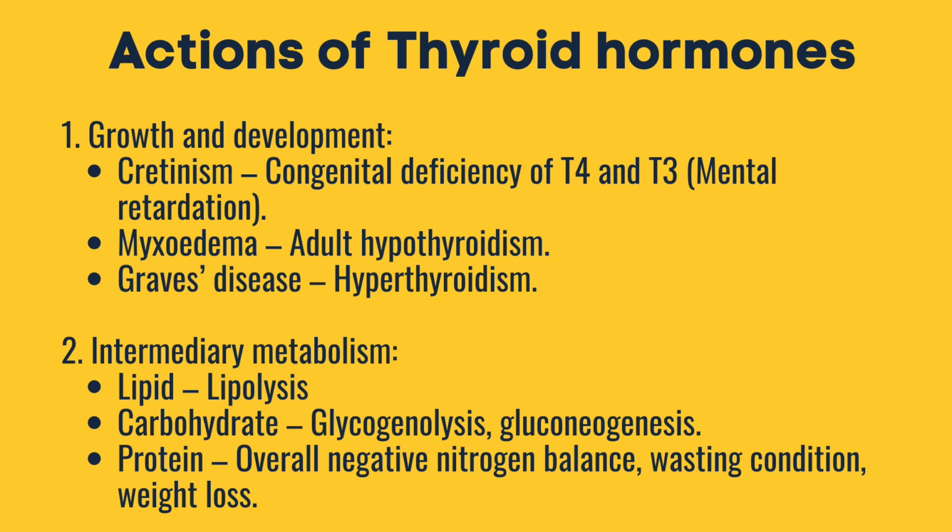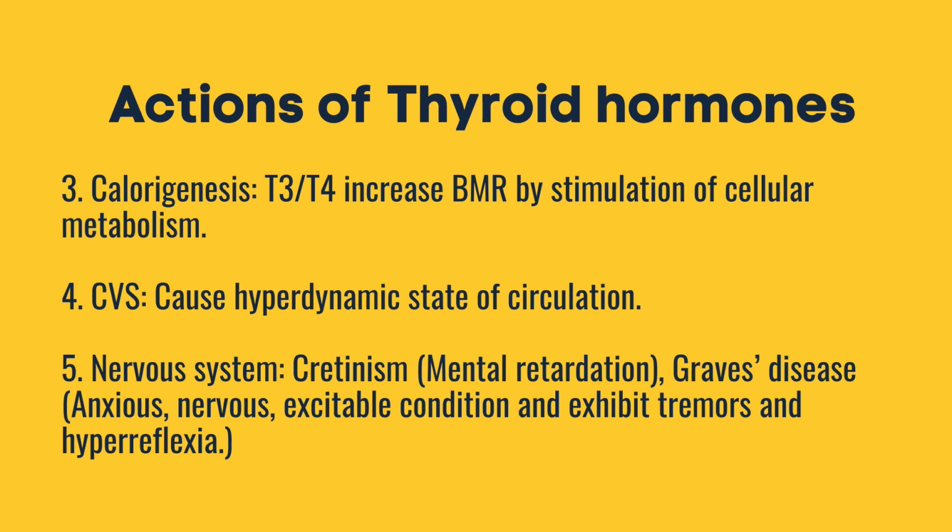Firstly, it acts on the growth and development. Secondly, it acts on the intermediary metabolism such as lipolysis, glycogenolysis, and overall negative nitrogen balance, wasting condition, and weight loss. Also, it acts as calorigenesis. T3 or T4 increase BMR by stimulating cellular metabolism. In addition, it acts on the cardiovascular system which causes hyperdynamic state of circulation.